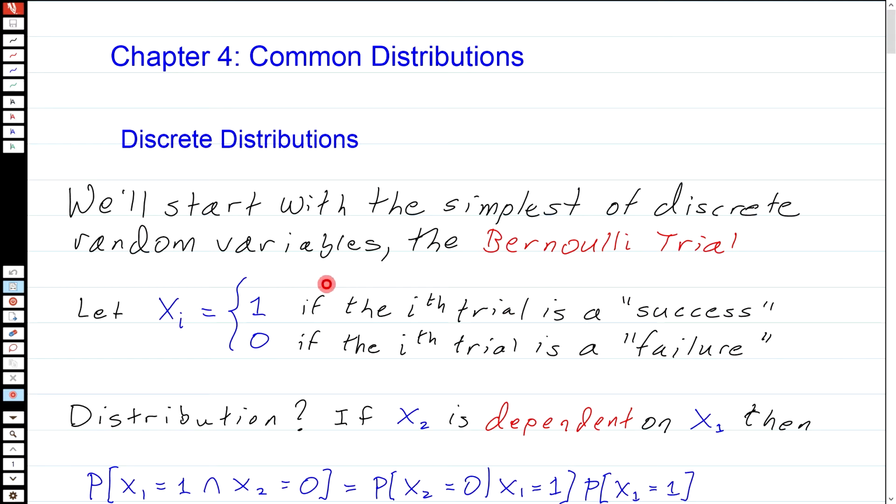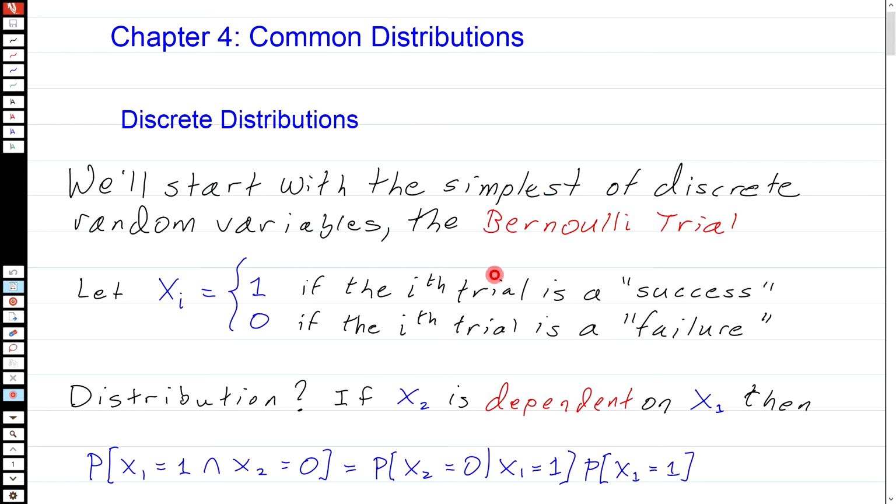Basically, it's a trial. It has 2 possible outcomes. We can call it success, failure. We can map it to 0, 1. It can be any 2 possible outcomes: success, failure, 0, 1, black, white, yes, no, true, false, and so on and so forth. So you can't really think of a simpler random variable, and yet this particular random variable leads